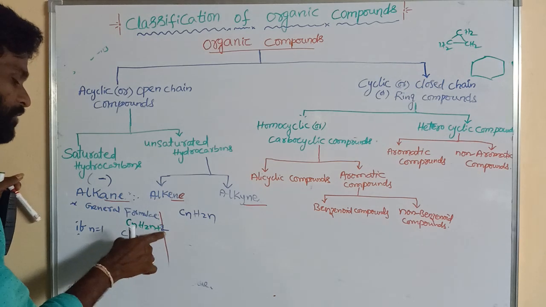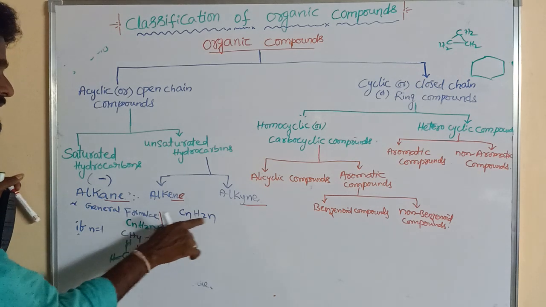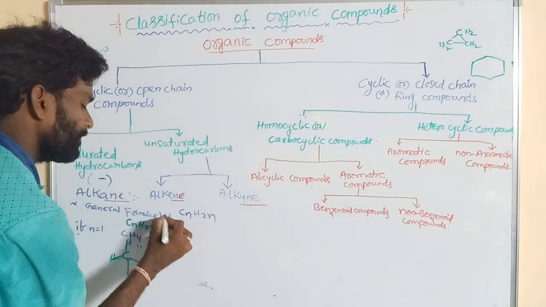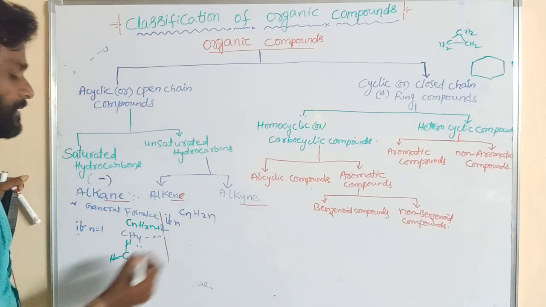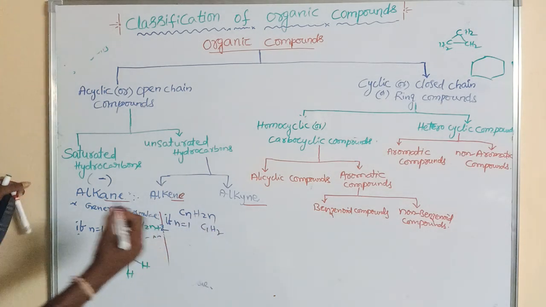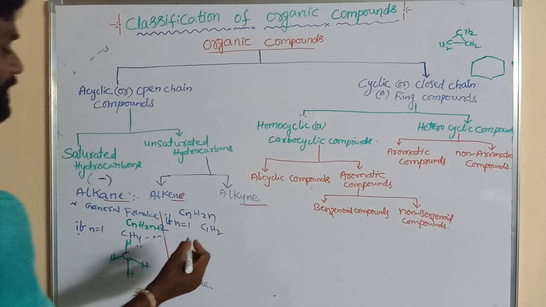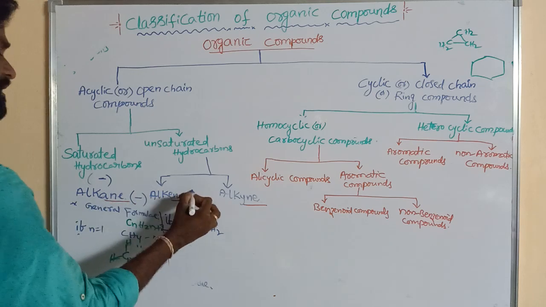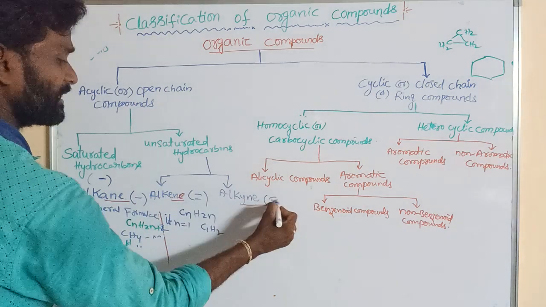CnH2n. So if n is equal to 1, C1H2 cannot exist. Why? It must contain a double bond; it cannot have only single bonds.